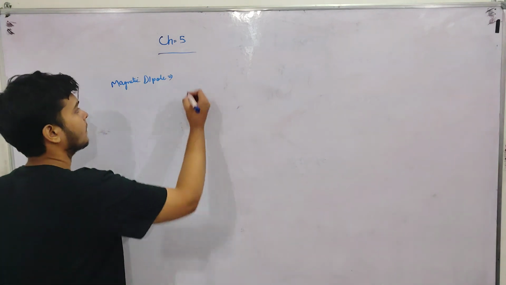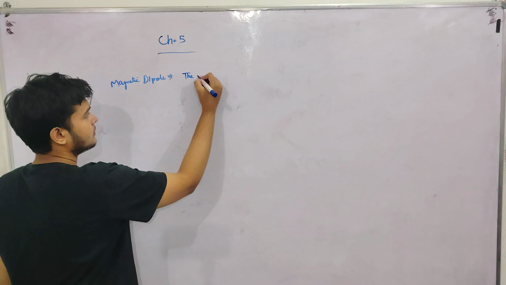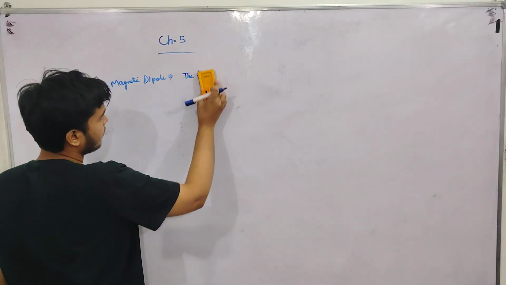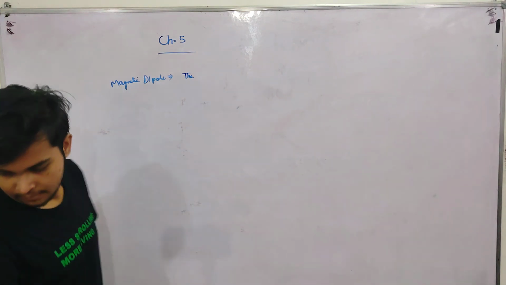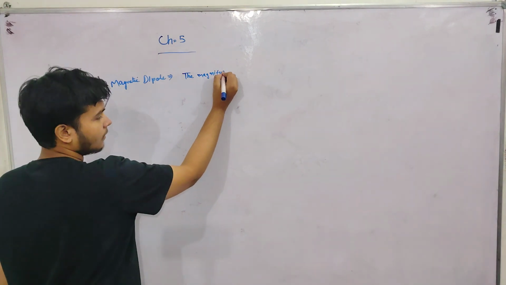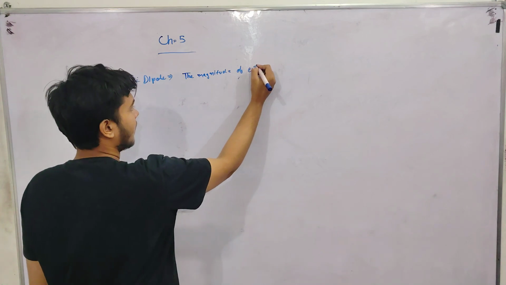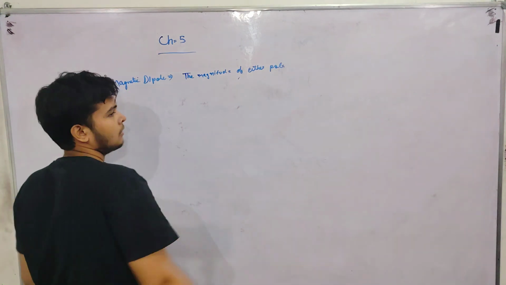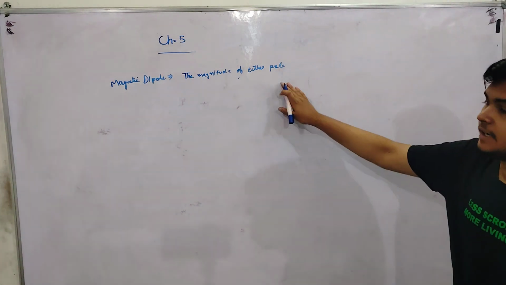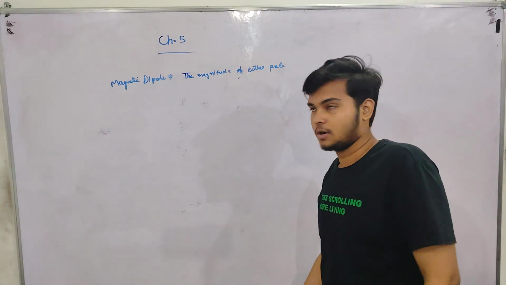Here, the charge of the magnitude of either pole. As we know, in a magnet there are two poles. In magnetic dipole, we will only take one pole. You can choose the north pole or the south pole.